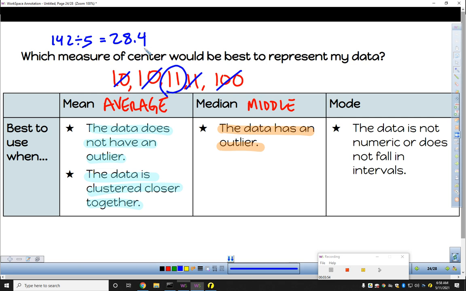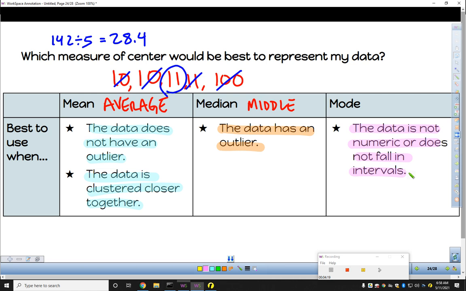And then finally, the mode would be most appropriate if the data is either not numeric, for example, what's your favorite ice cream, or if it doesn't fall into specific intervals, if there's not really a nice grouping of numbers.